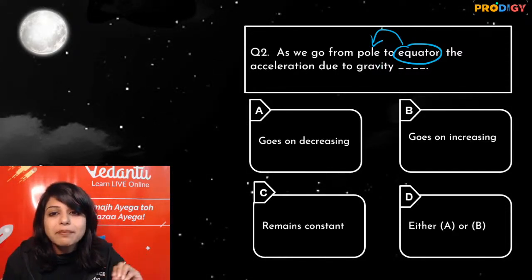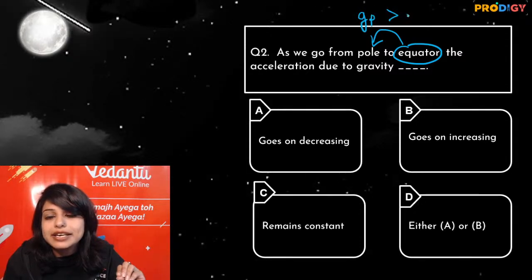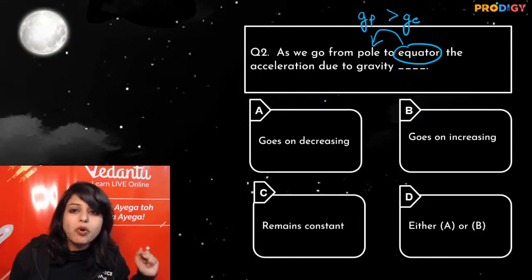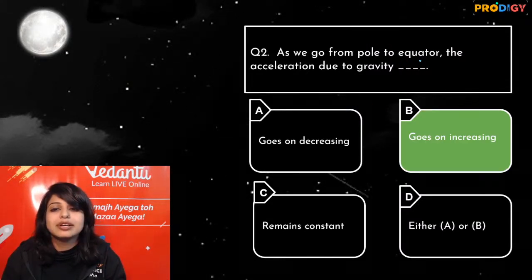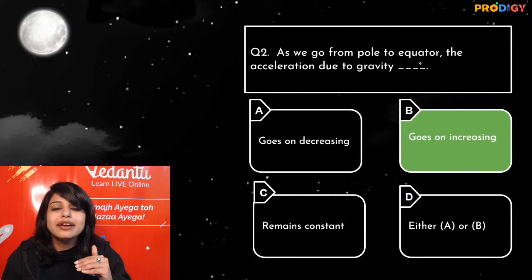So why? Because G at pole is greater than G at equator. So if I am going from pole to equator, my value will happen to be what? My value will be different.